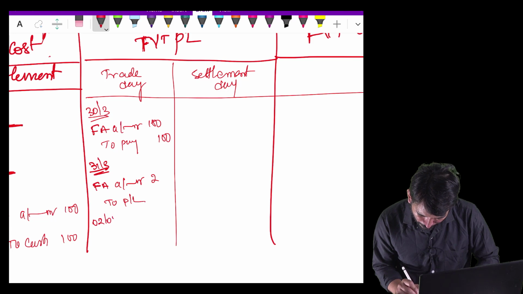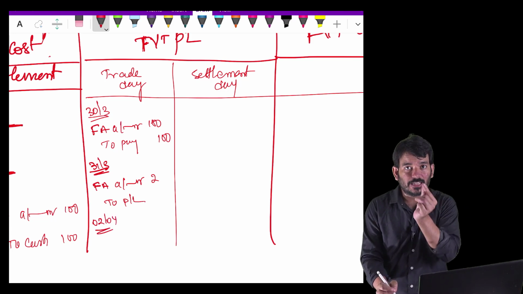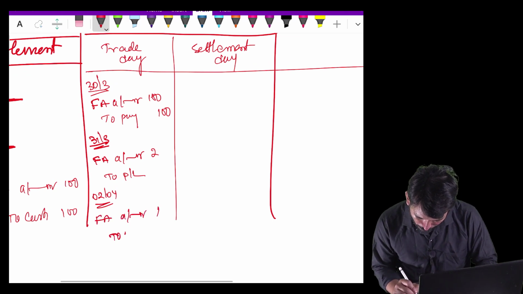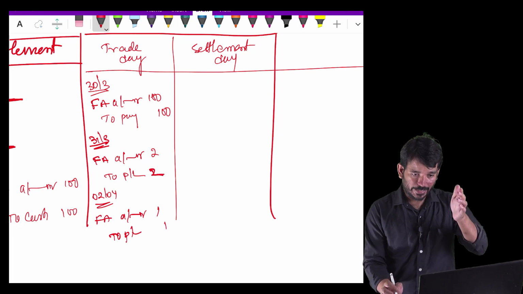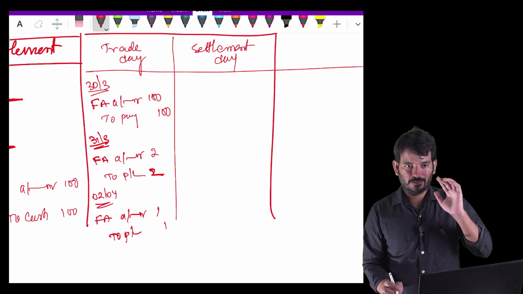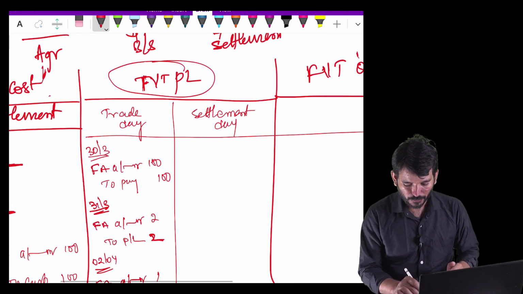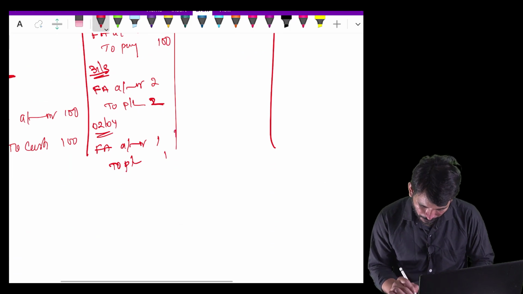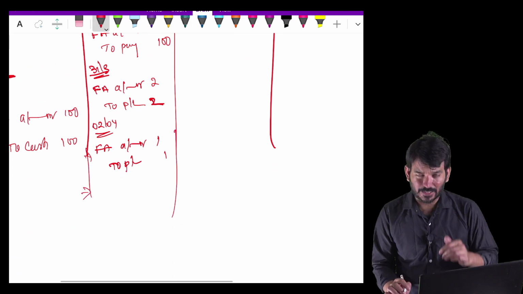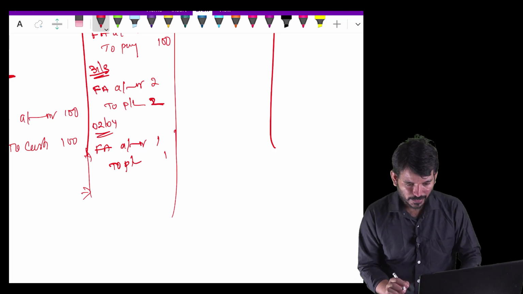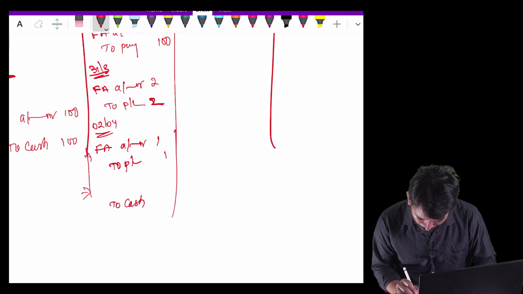And on the 2nd of April, again there is a fair valuation. There is an increase of 1 rupee. So again you will write financial asset account debit 1 rupee to P&L 1 rupee. So what are we doing? At each stage we are fair valuing it, and whenever there is an increase, to that extent we are routing it to P&L because we are adopting the fair value through P&L method. And we are taking the delivery also on the 2nd April. When you are taking the delivery, cash should go out. So cash account credit 100 and payables debited 100.